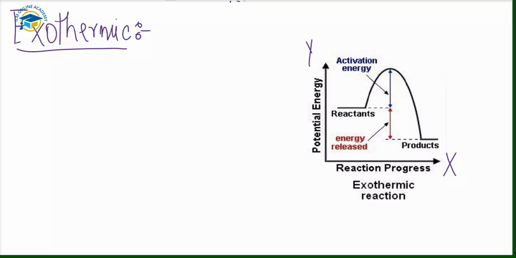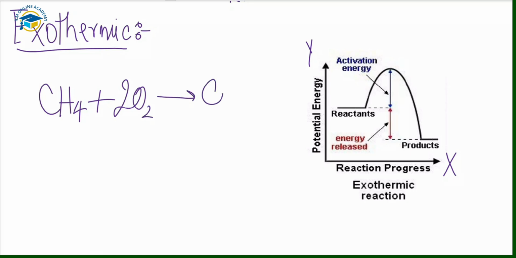This is an example of a reaction: the combustion of methane. Methane is the simplest hydrocarbon and the main component of natural gas. When it burns, it reacts with oxygen, and the products are carbon dioxide and water vapor. Carbon dioxide plus water vapor are released in this combustion reaction. This is an example of an exothermic change.